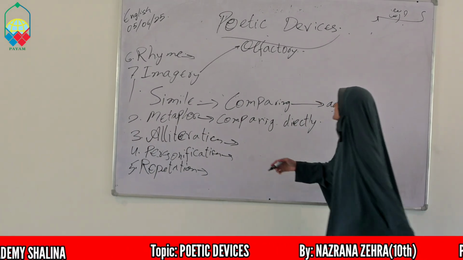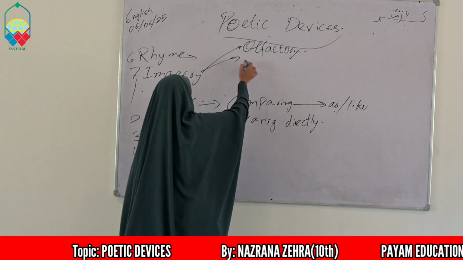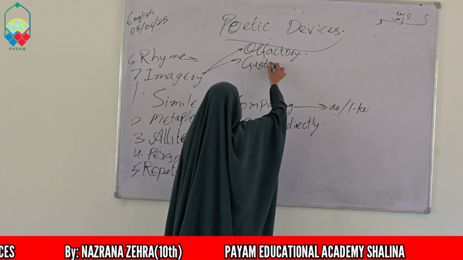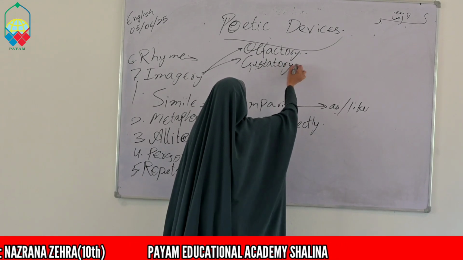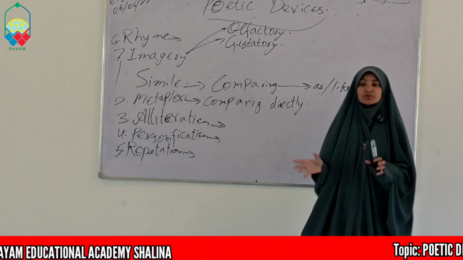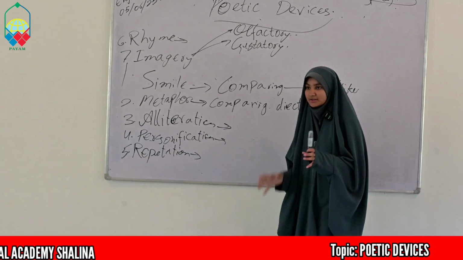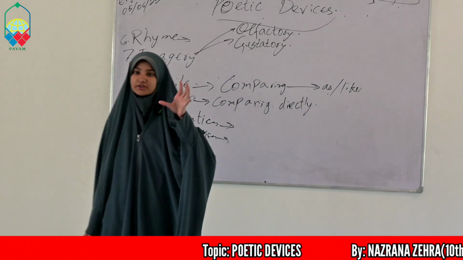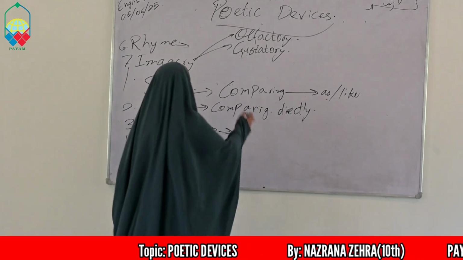The next type of imagery is gustatory. In gustatory imagery, we see that the poet has used some words because of which the reader feels the taste of what has been discussed in the poem.